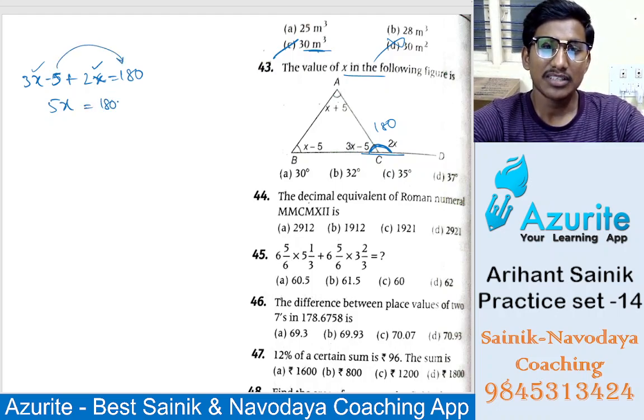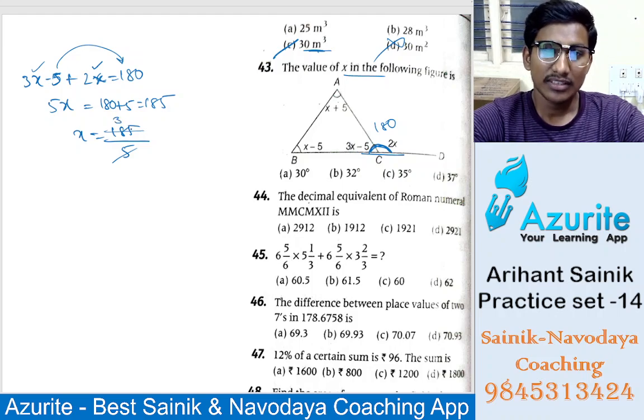So 180 plus 5, it will be 185. Now 5x means 1x will be 185 by 5. So cancel it. 5 how much? 5 3s are 15. 3 will be remaining. 5 7s are 35. So 37 degrees. 37 degrees means option D here.